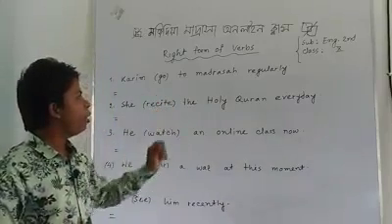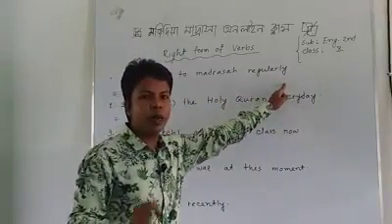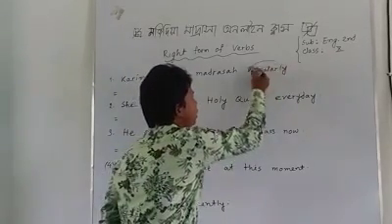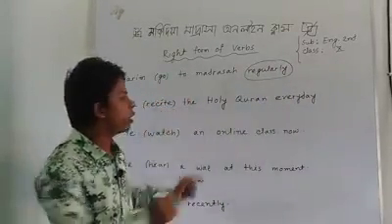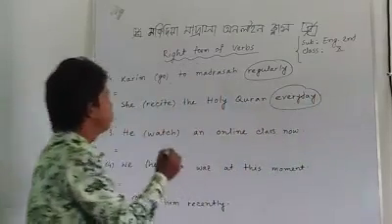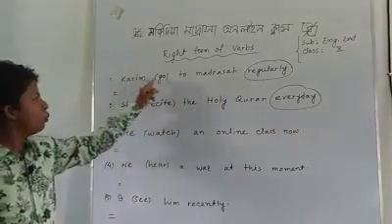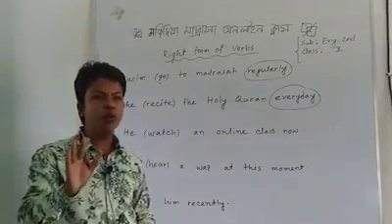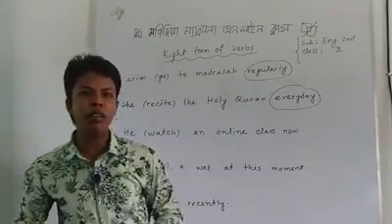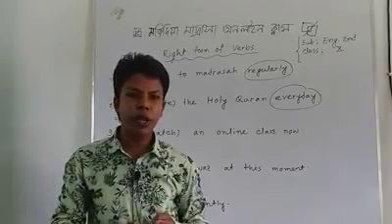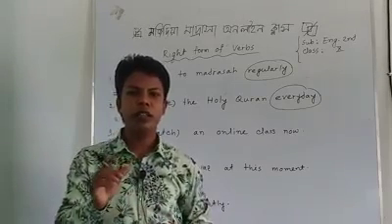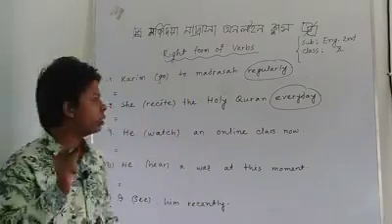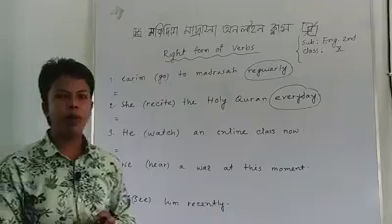In the first example, there is a keyword that is regularly. The second sentence, the keyword is every day. The first sentence, Karim go to madrasa regularly. There is a keyword regularly, and we should remember that if there is any word like regularly, every day, sometimes, occasionally, usually, generally, then it will be present indefinite tense. What is the structure of present indefinite tense? The structure is subject plus verb base form plus object.